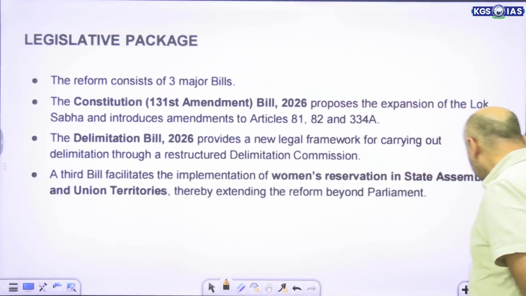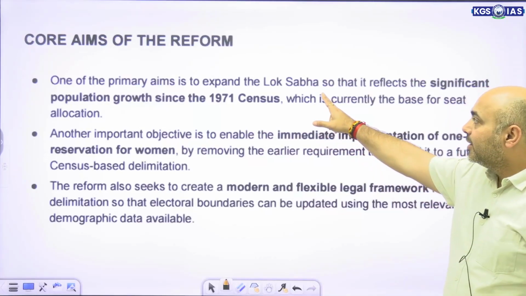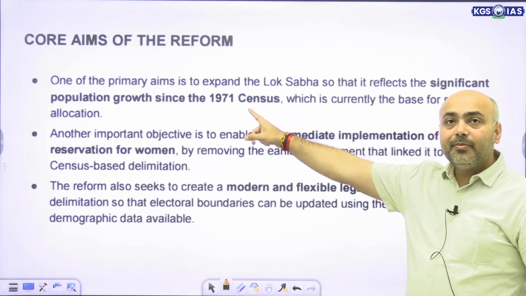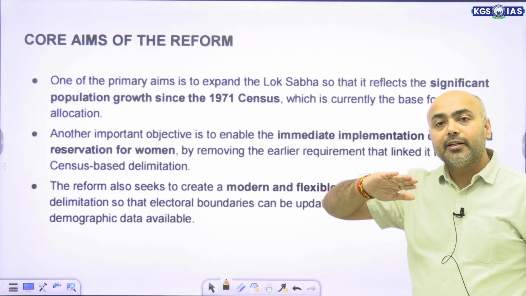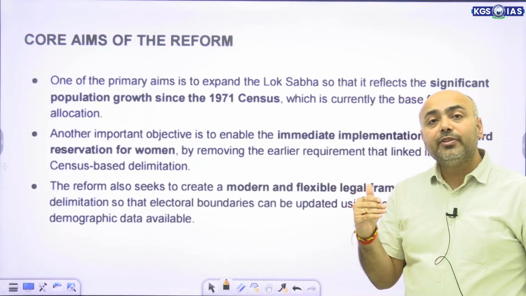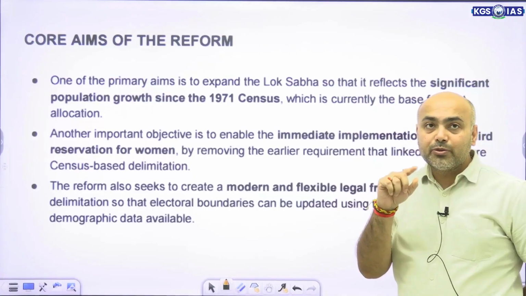Okay. Now, what are the objectives? As we have already seen, the current representation in the Lok Sabha is on the basis of the 1971 census. The objective was to change that.